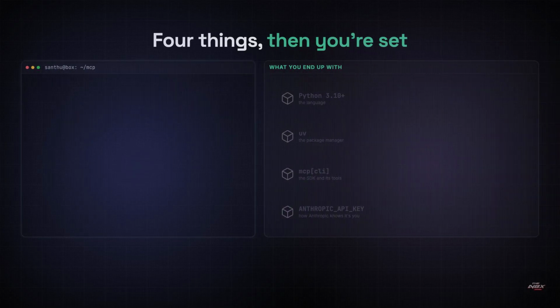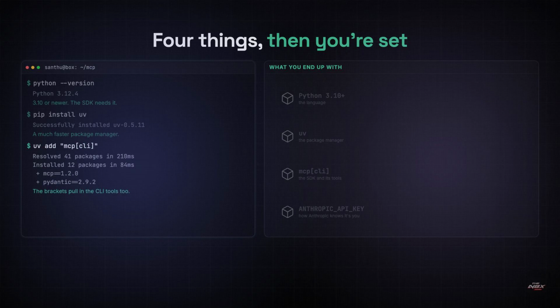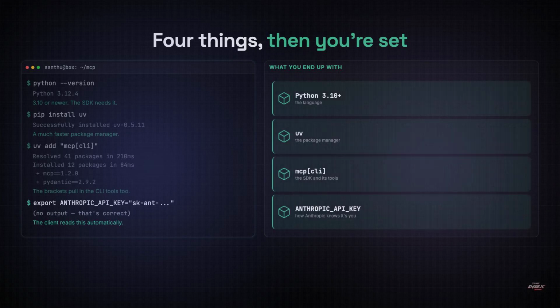Four things to install, and then we'll never do setup again. First, Python 3.10 or newer, because the MCP SDK needs the newer typing features. Second, uv, which is a Python package manager that's dramatically faster than pip and is what the MCP docs assume you're using. Third, the SDK itself. Note the square brackets around CLI. That pulls in the command line tools as well as the library, and you'll want them. And fourth, your key, exported in the shell so the client can find it. Python, uv, the SDK, and a key.